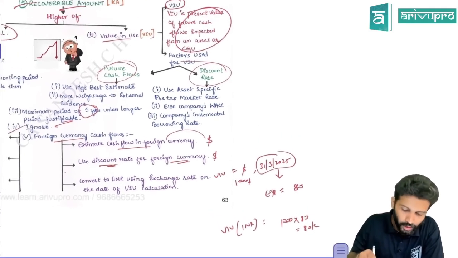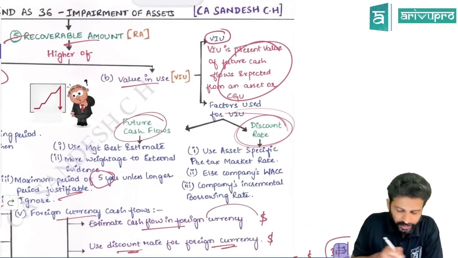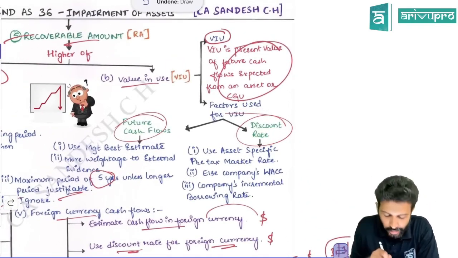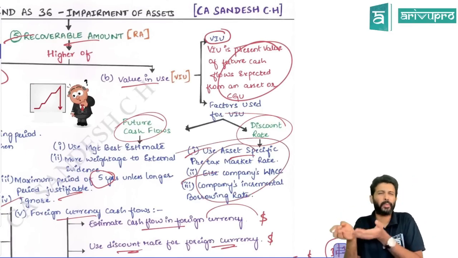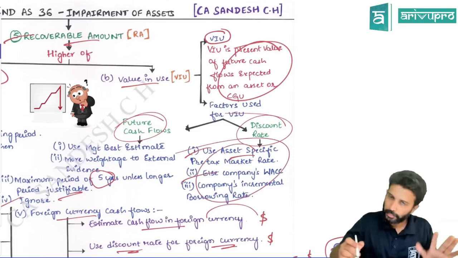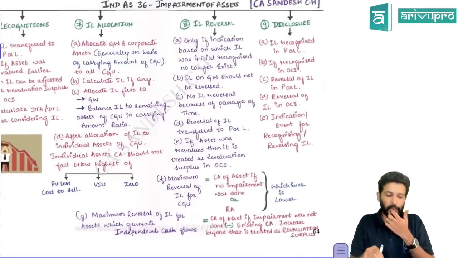All right, and then the discount factor. Since this is an impairment loss related to an asset, you have to use the asset-specific discount rate. If that is missing, you can use the incremental borrowing rate, which most probably is what will be given to you in the majority of problems. That will be the discount factor you need to use.